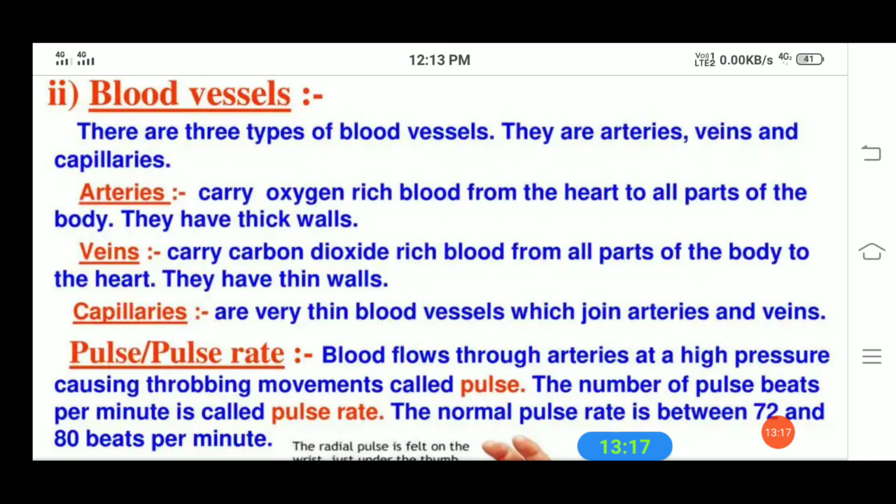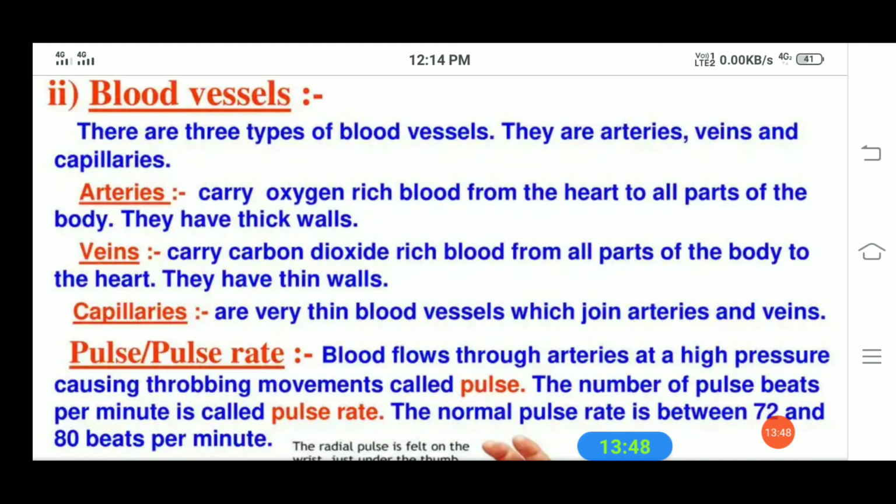Students, let us do an activity here. Place the middle and index finger of your right hand on the inner side of your left wrist. Can you feel some throbbing movements? You might have noticed this when you hold your fingers on your left wrist, below your palm.